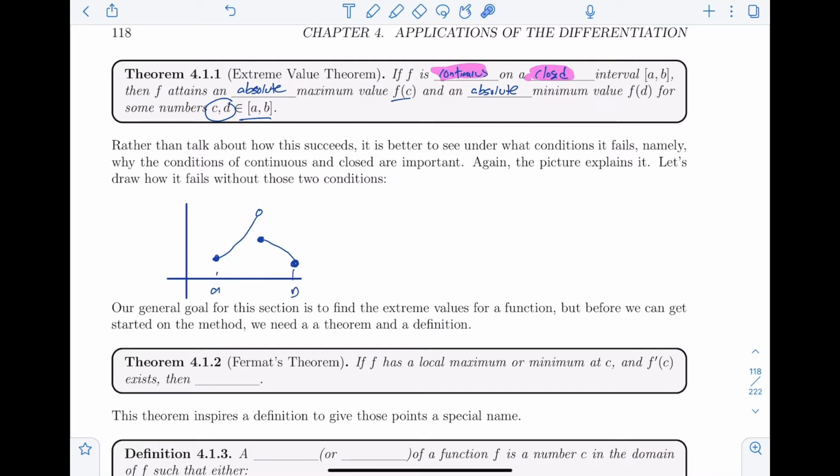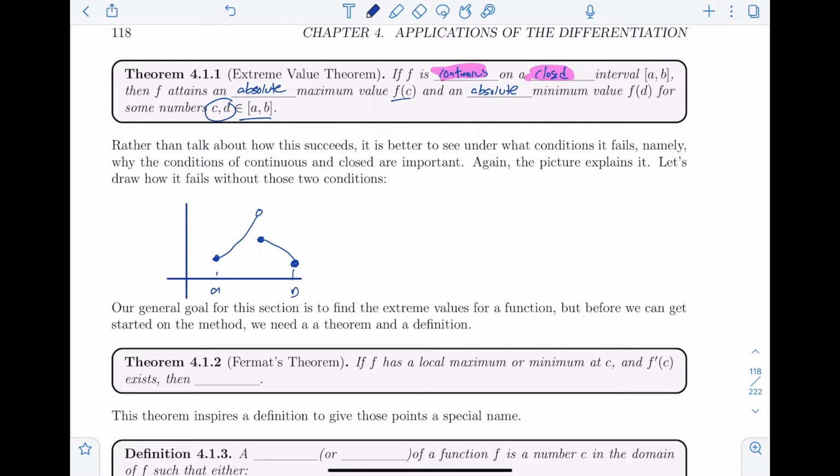It keeps going up to here, and remember, the limit is this thing up here, but it's not continuous there. So it never attains this point, and so that is not an absolute max. This one would have an absolute min, but not an absolute max. So that's why continuity is important. Again, we're talking about a guarantee.